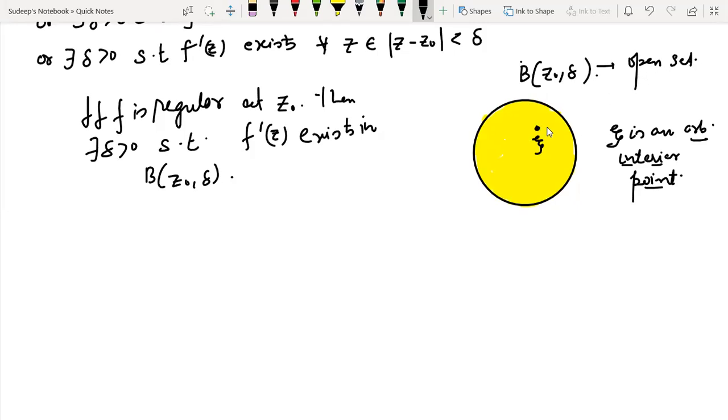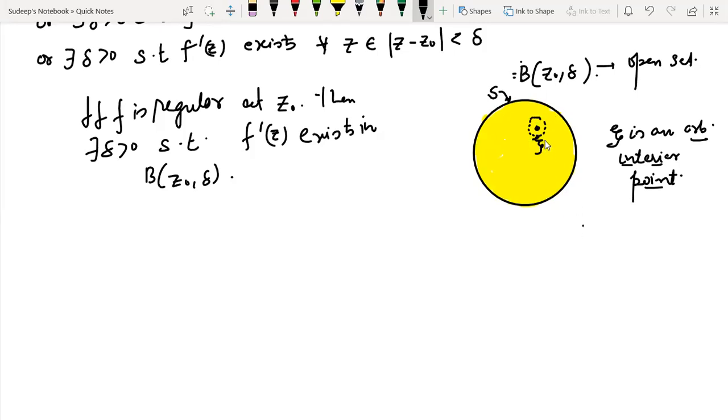So what will happen? Since it is an open set and zeta is an interior point, there must be some neighborhood containing this point zeta which must be contained in this set S. Let's say this is my set S, which is B(z naught, del).